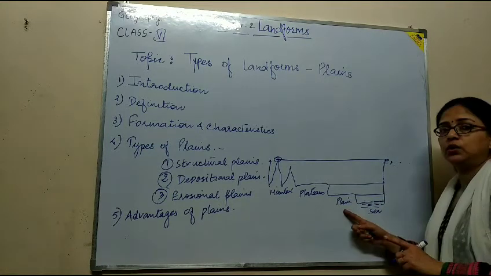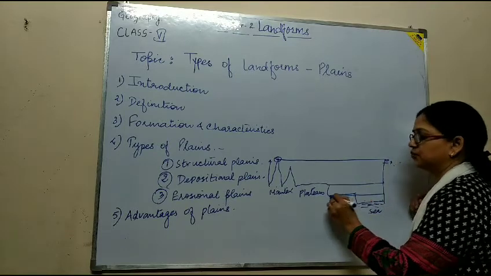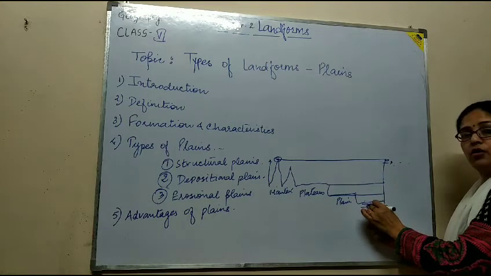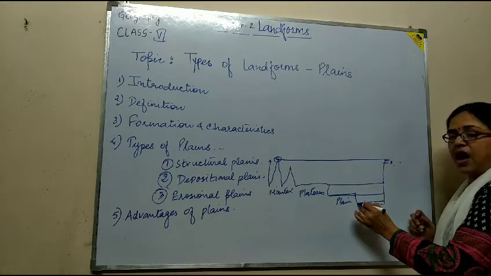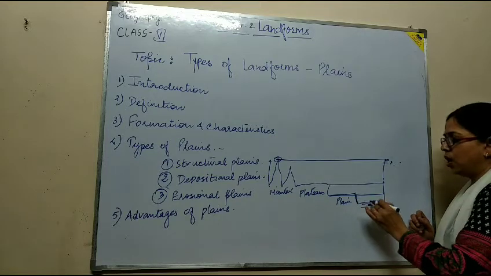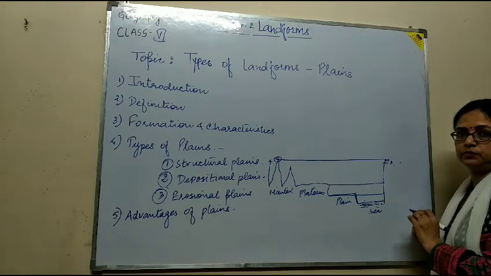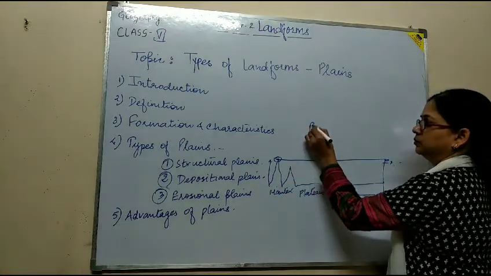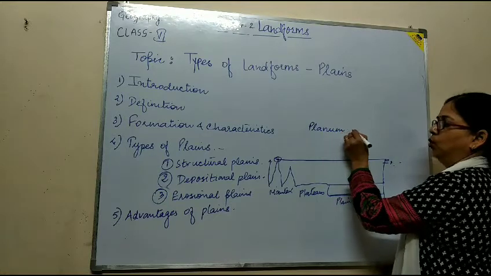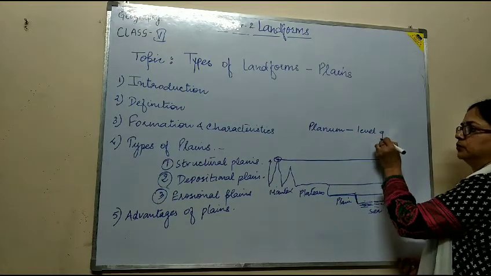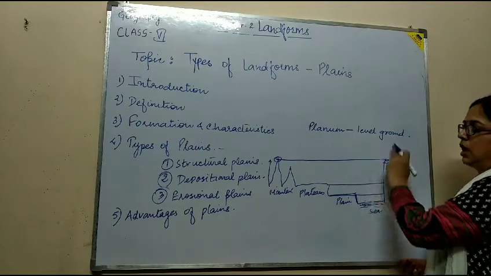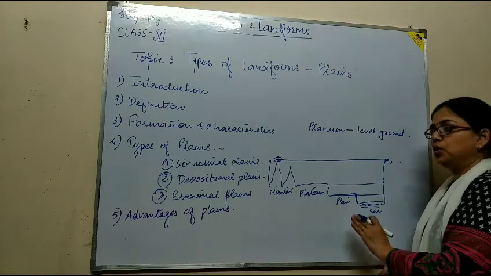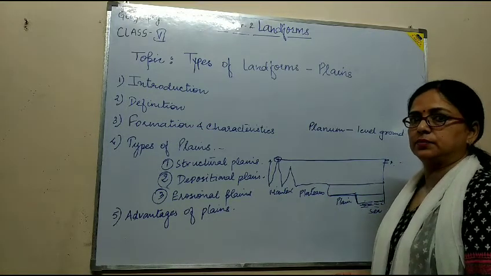So what I explained is that a plain is a flat, level surface of land at low elevation from the sea level. So plains have low elevation, low height from the mean sea level. The word comes from a Latin word planum, which means level ground. Again, the level of the ground is plain. So this is called plains.